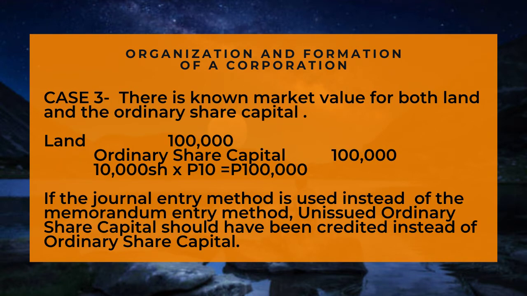Case number 3. There is no known market value for both land and the ordinary share capital. Debit land for 100,000 pesos, credit ordinary share capital for 100,000 pesos. 10,000 shares times 10 pesos is equal to 100,000 pesos. If the journal entry method is used instead of the memorandum entry method, issued ordinary share capital should have been credited instead of ordinary share capital.